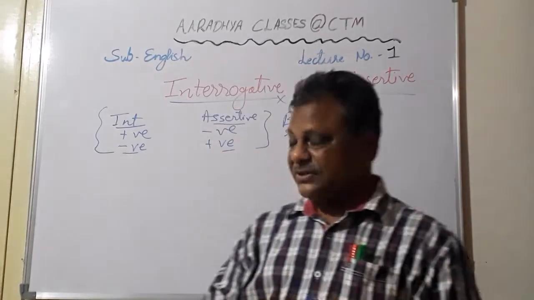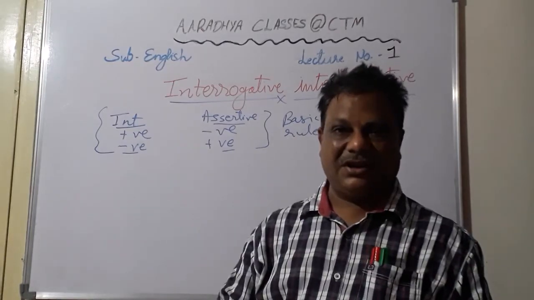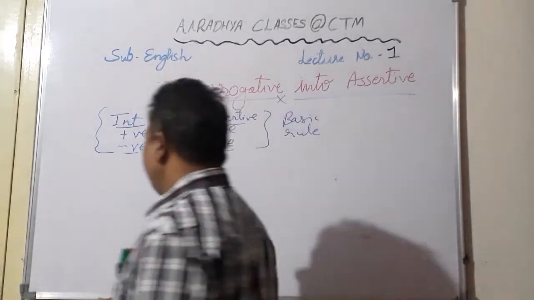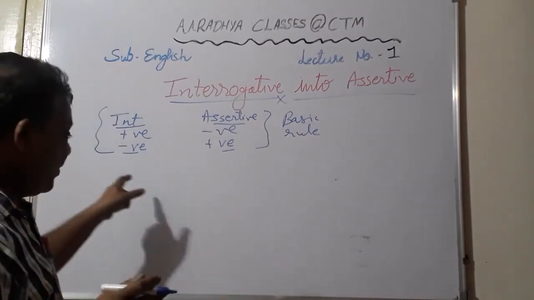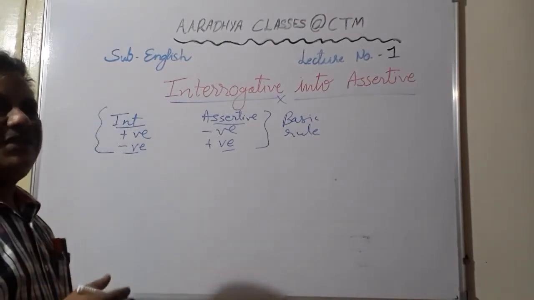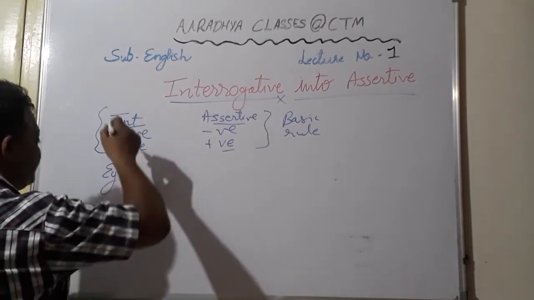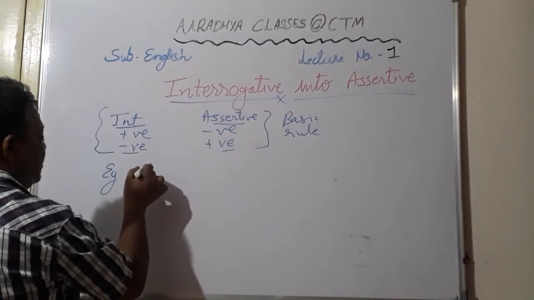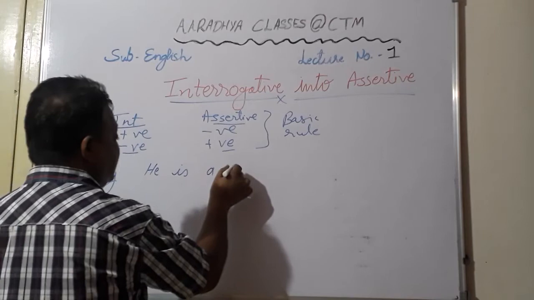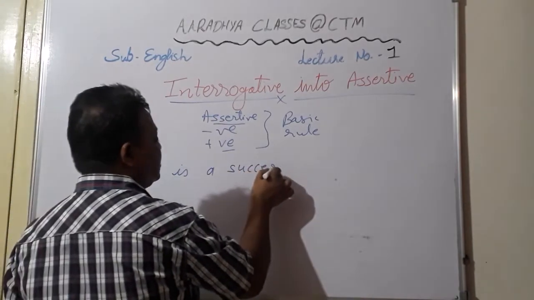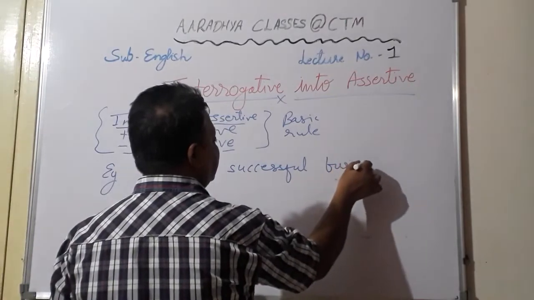Okay. Now students, when we convert it, I'll just write a few examples so that it can be very clear in your mind. As I told you, in most of the tenses and auxiliaries, the helping verb is already given and same helping verb we are supposed to use. For example, you write: he is a successful businessman.